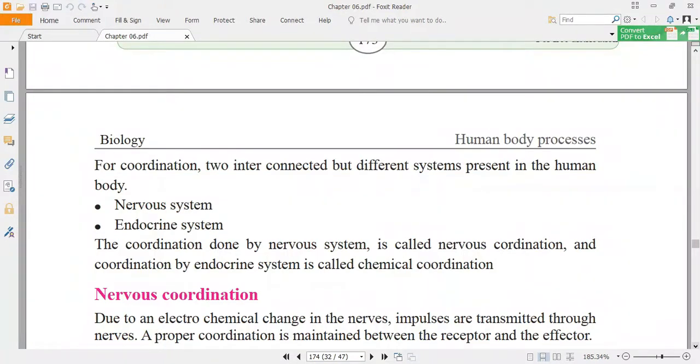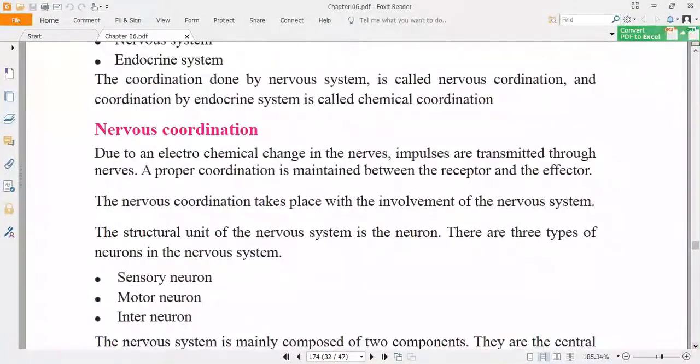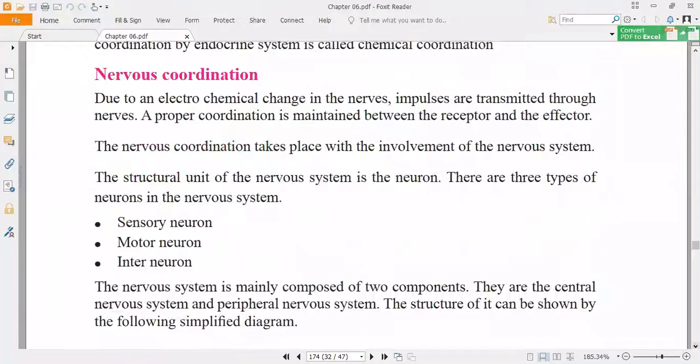Now we'll see nervous coordination in detail. See this one, there is a term they have used: due to an electrochemical change in the nerves. So what is that, children? We have already learned about the impulses or the messages that are transmitted among the neurons. So what do you mean by the electrochemical change in the nerves?